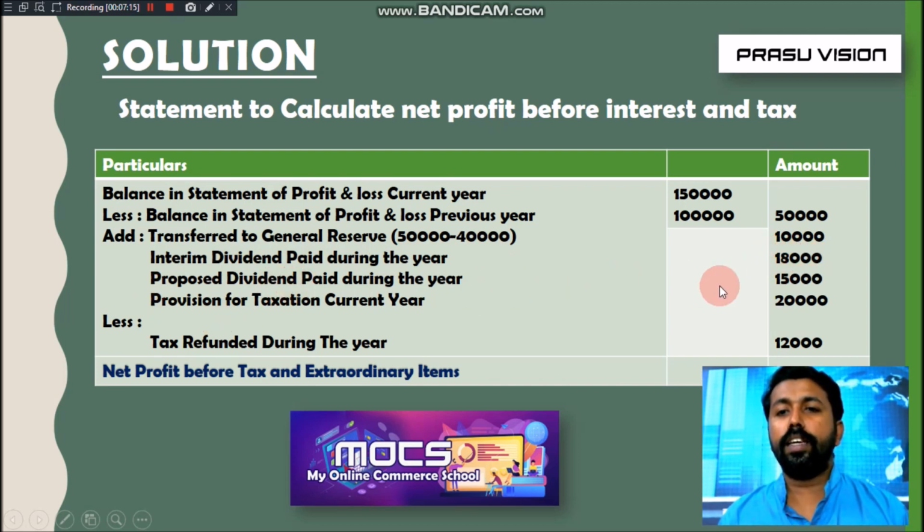Proposed dividend paid during the year 15,000 of the previous year is added. Provision for taxation current year amount is added. We will deduct the previous year amount from the operating activity. And also the item tax refunded during the year is deducted. So we will get the answer, and the answer is 1,01,000. So that is the value of net profit before tax and extraordinary items. 1,01,000 is the answer. So we have to solve another problem with a small difference.